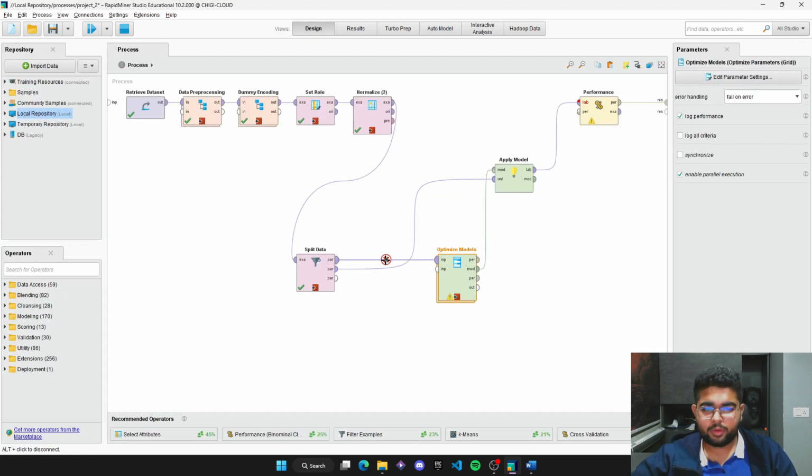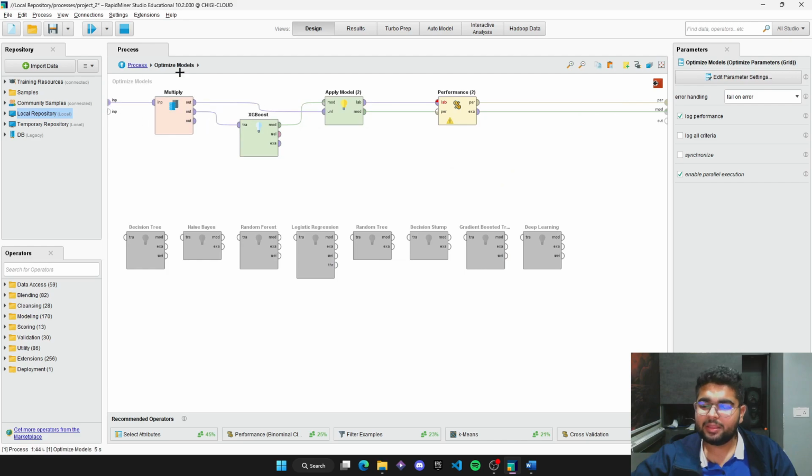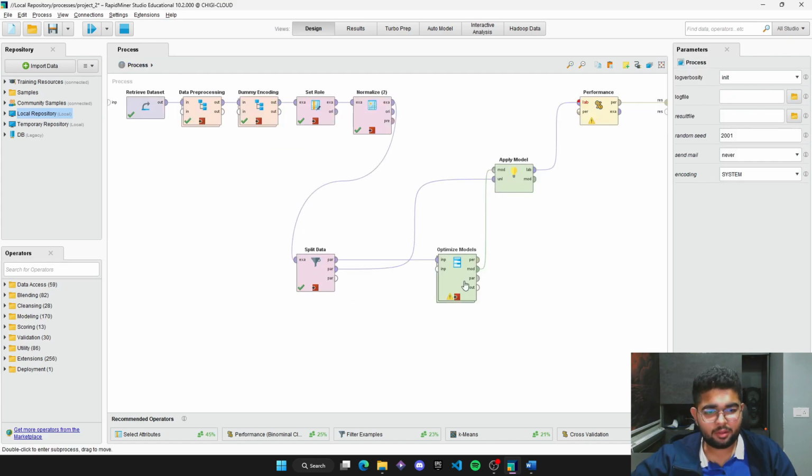Okay, so now what we're going to do is send in the 70% of the data, which is the training set, into our optimized models grid block. Over here, we're going to apply a lot of models: decision tree, naive Bayes, random forests, logistic regression, random tree, decision stump, gradient boosted trees, deep learning, and XGBoost. We're going to calculate the performance of different parameters, and then the best one is going to be sent to the apply model operator, with the rest of the 30% of the data, which is unseen to the model as of now.